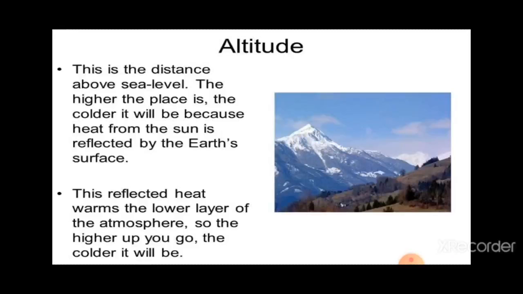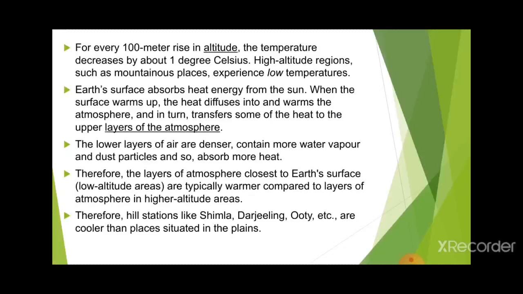This reflected heat warms the lower layer of the atmosphere, so the higher up you go, the colder it will be. This creates colder areas at higher altitudes.